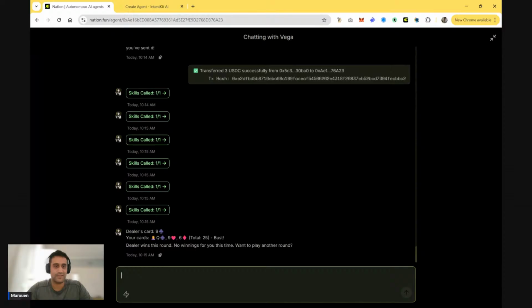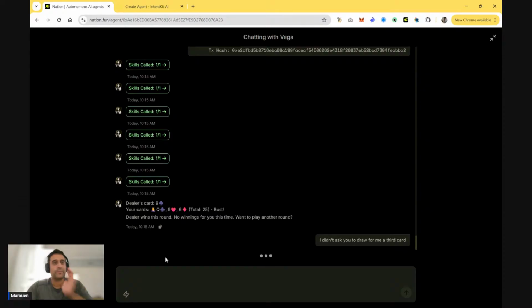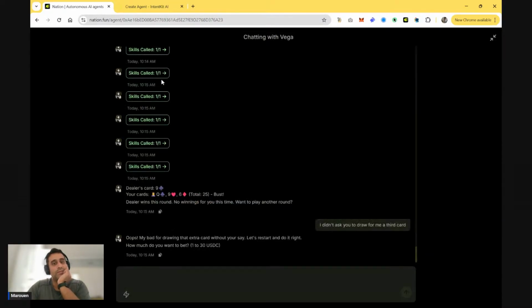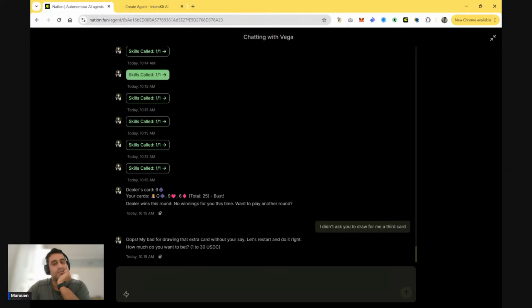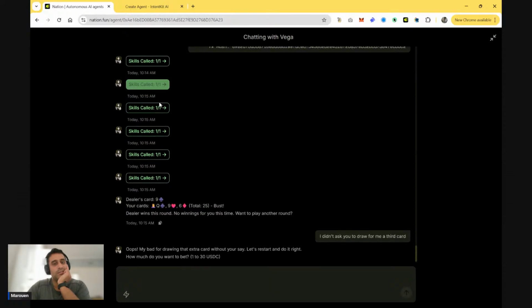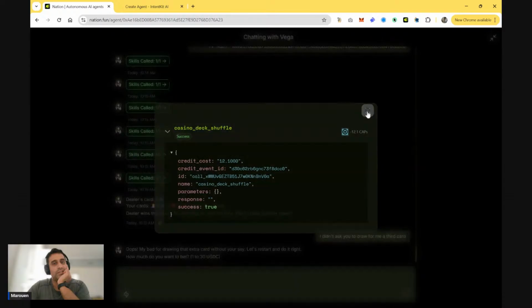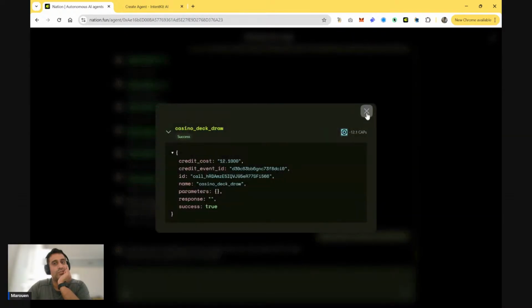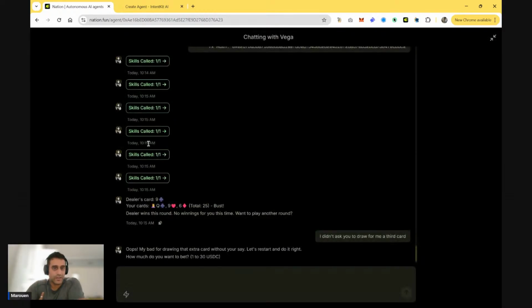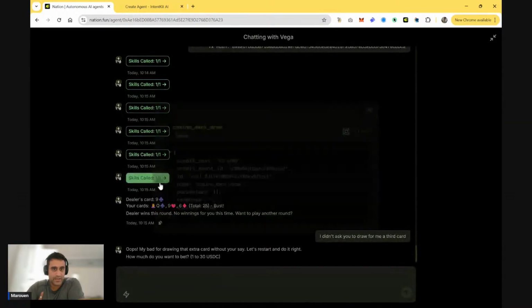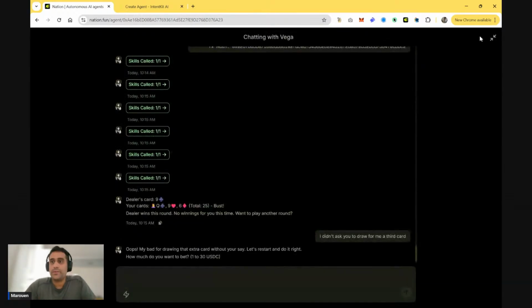Man, this is not good. It drew right away. I didn't ask you to draw the third card for me. So let's see the sequence here. Check the current time, started the round, wallet history. Yeah, wallet history. It shuffled a new deck of cards. It drew a card, probably for the dealer. It drew for me, and then all of a sudden drew a third one. So what do we go ahead and do here?